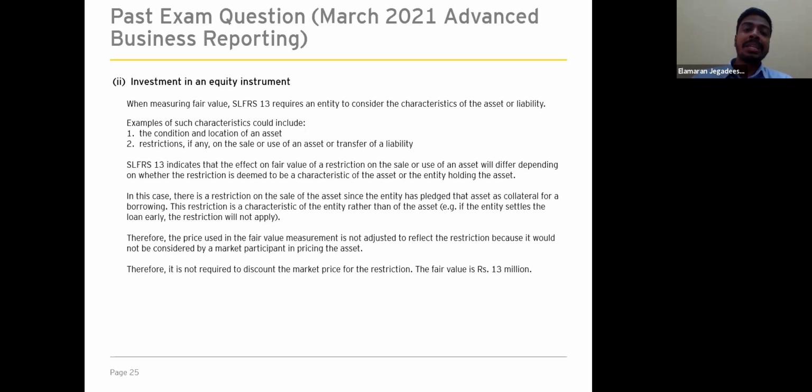The fair value measurement will differ if the restriction is entity-specific or asset-specific. In this scenario, the restriction on the sale of the asset exists since the entity has pledged the asset as collateral for a borrowing. So the restriction is a characteristic of the entity rather than the asset. Therefore, since it's an entity-specific restriction, we are not required to make any adjustment, because market participants, when measuring, would not consider these restrictions. So the fair value will be 13 million.